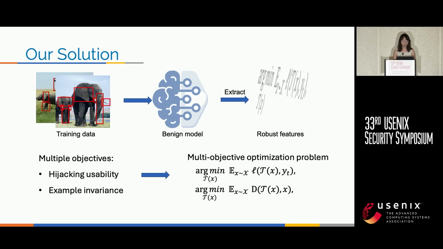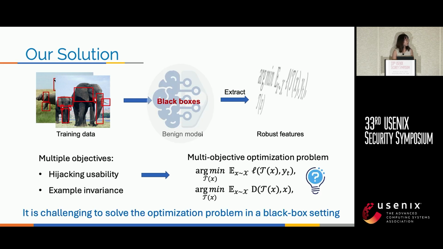Thus, we formulate the problem of generating the natural backdoor trigger as a multi-objective optimization task. The first objective is to ensure the hijacking usability. The second one is to ensure the example invariance.